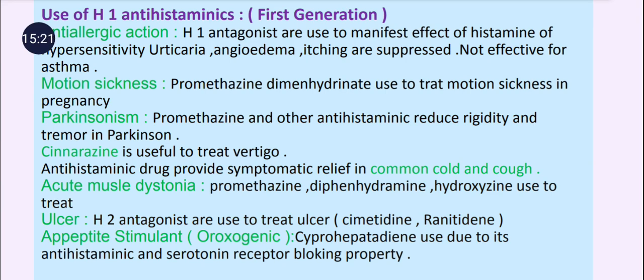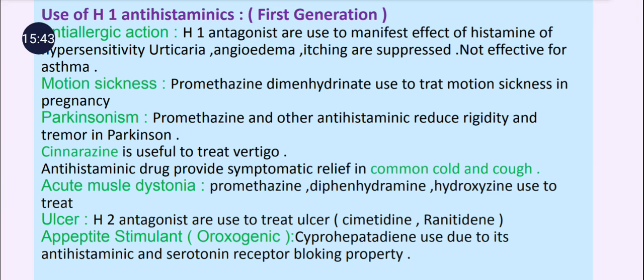And why are promethazine, diphenhydramine or hydroxyzine used in acute muscle dystonia? Because they have anticholinergic action side by side, along with antihistaminic action. That's why they are used in the treatment of acute muscle dystonia.